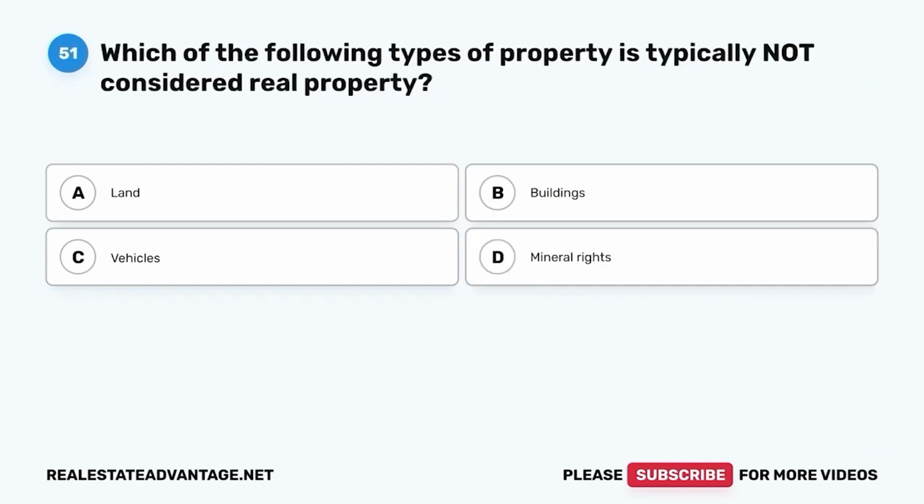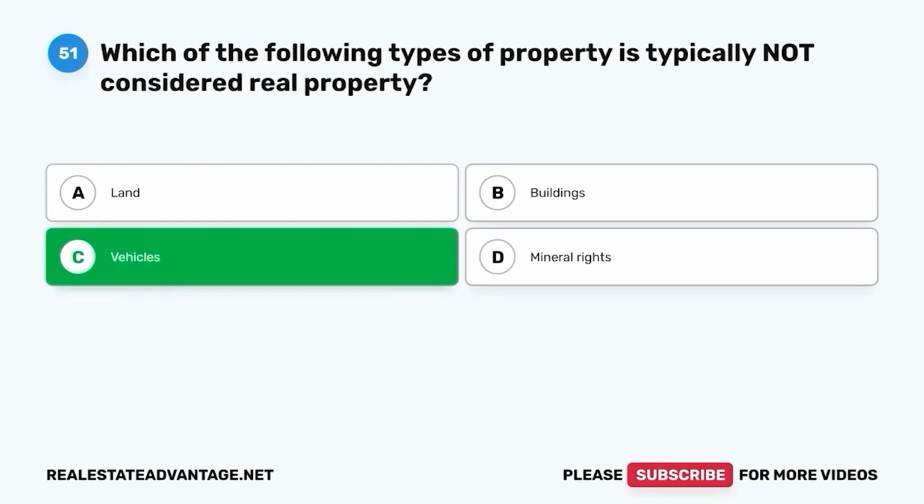Question 51. Which of the following types of property is typically not considered real property? A. Land. B. Buildings. C. Vehicles. D. Mineral rights. The correct answer is C.